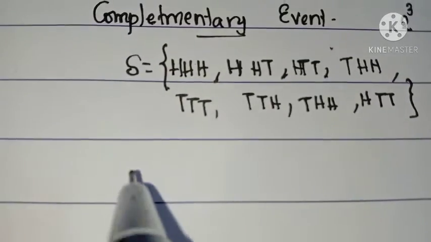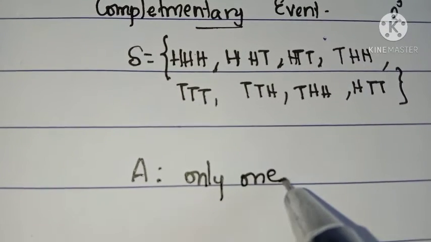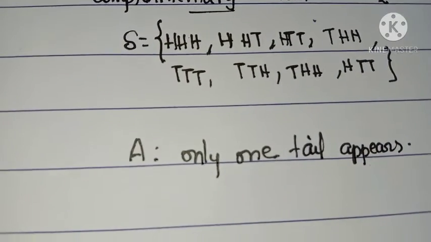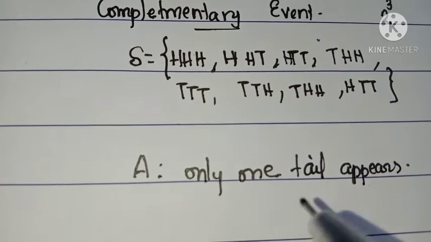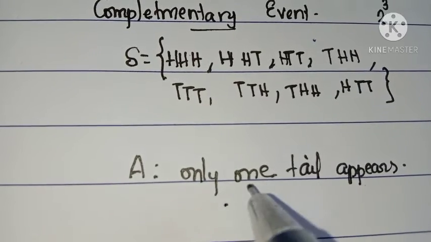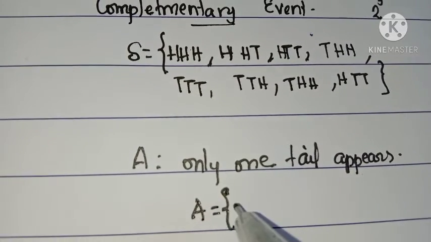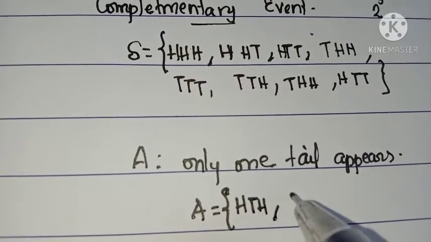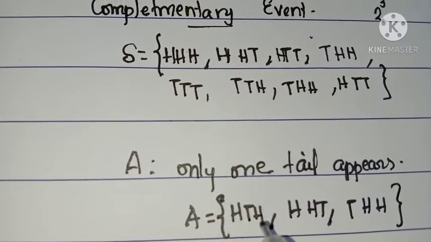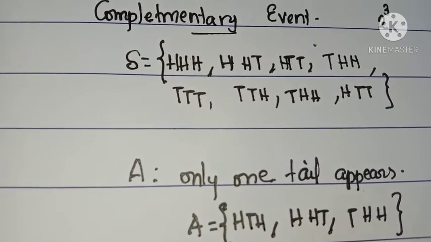Here I am going to define an event A as: only one tail appears. Only one tail appears means what is the set of outcomes? HHT, HTH and THH, isn't it? So this is the event for only one tail appears.